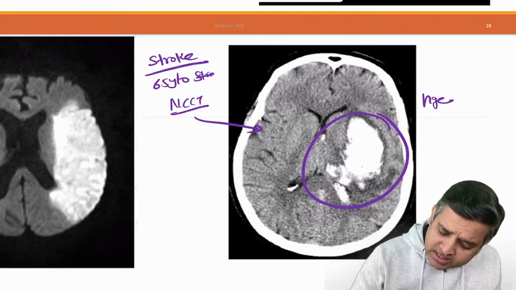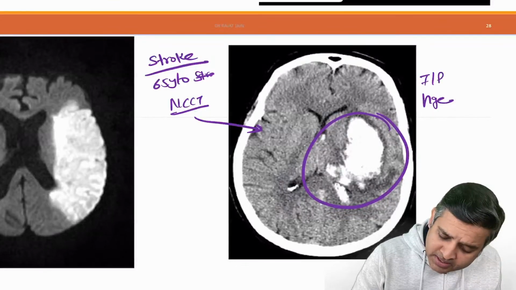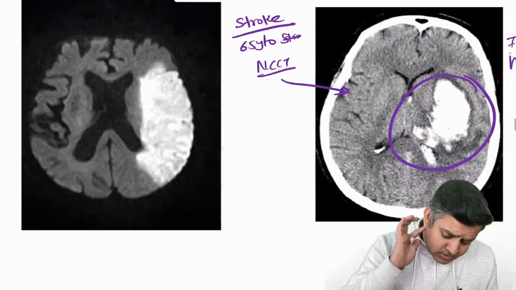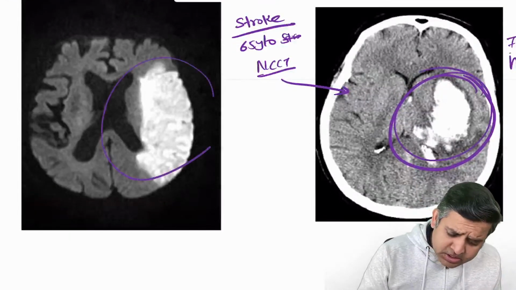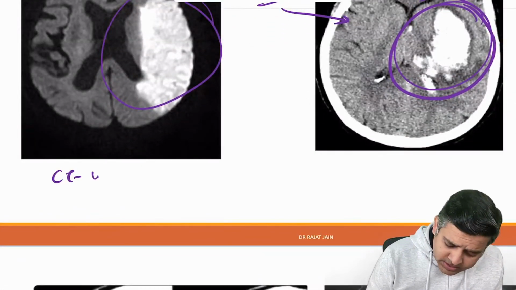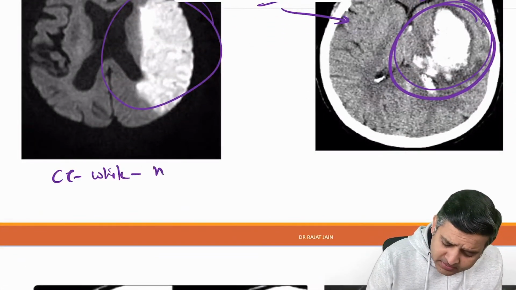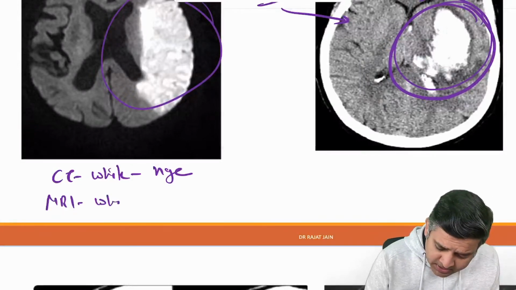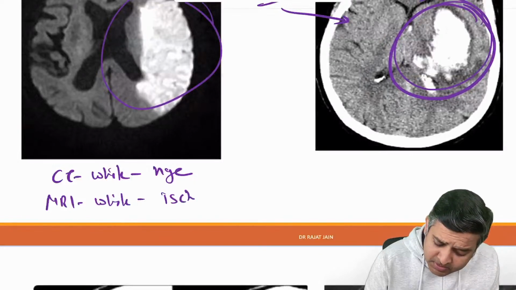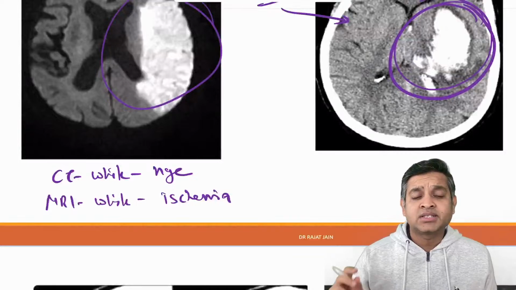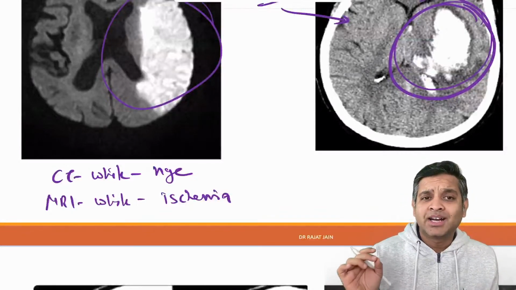So that's a classical image of intraparenchymal hemorrhage. Whereas what is this? Sir, this is white, this is white. So are both hemorrhage? What is the rule? CT पे white है तो क्या है? Hemorrhage है. If it is white on MRI, what is it? It is ischemia. If it is white on the CT, it is hemorrhage. If it is white on MR, it is ischemia.